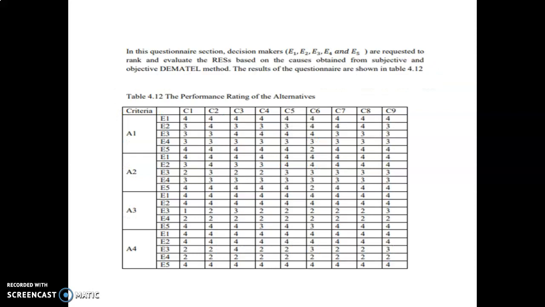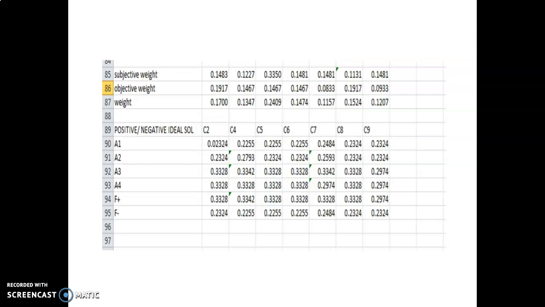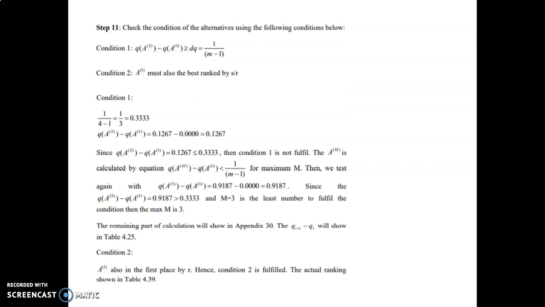Step 1, alternative path, and then aggregated direct relation matrix, transform to crisp matrix, find subjective and objective weight, find weight. This is the result for positive and negative ideal solution. Result S, R, and Q. Check the condition whether it passes or not. Condition 1: since alternative 2 does not fulfill condition 1, test again with another alternative. We find that alternative 3 is more than 1 over 3, so 3 is the least number to fulfill the condition. Hence, condition 2 is fulfilled.